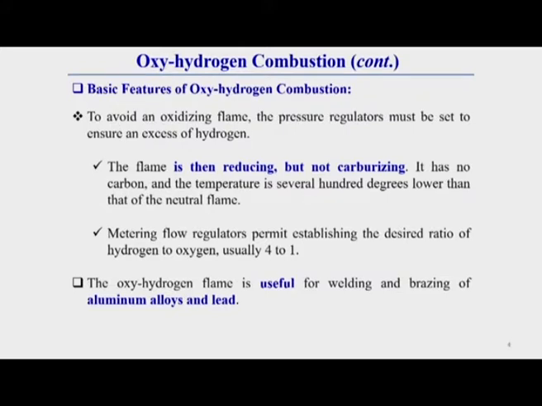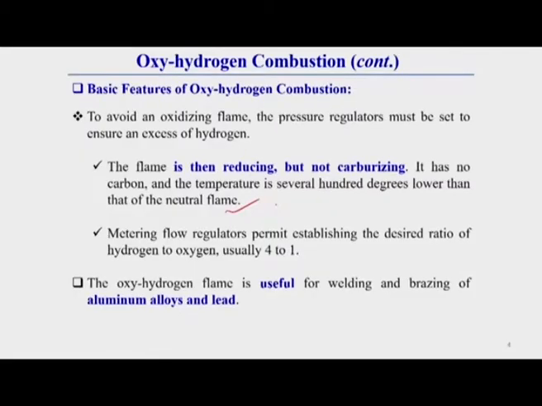If the supply of hydrogen is increased by controlling the pressure regulator, then the flame will be reducing. That flame will not be carburizing, because there is no carbon available. That is why the flame will be reducing in nature, but not carburizing. And if we increase the supply of hydrogen during this combustion, the temperature decreases drastically, to several hundred degrees lower than the neutral oxyacetylene flame. That is why we should keep in mind that a metering flow regulator permits establishing the desired ratio of hydrogen to oxygen, usually 4 to 1.